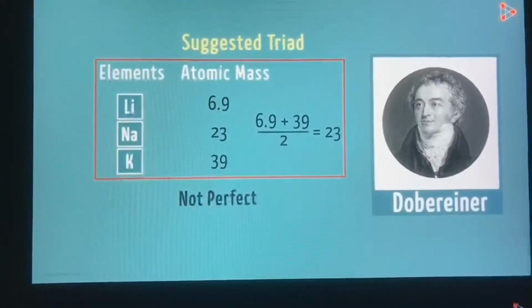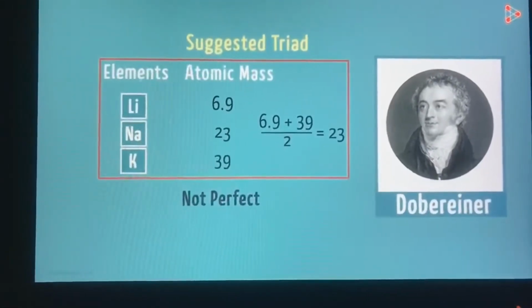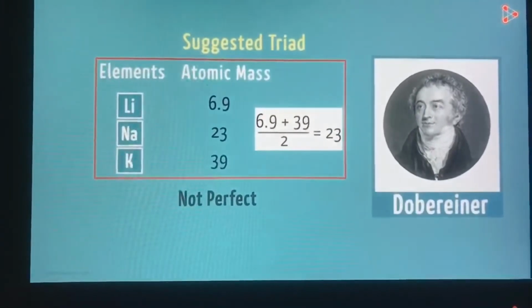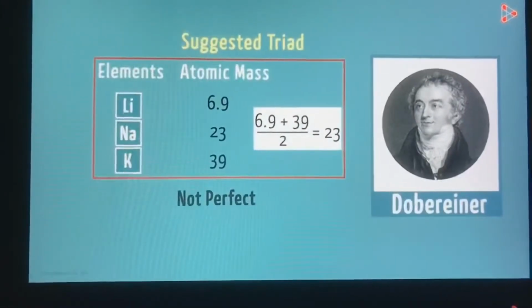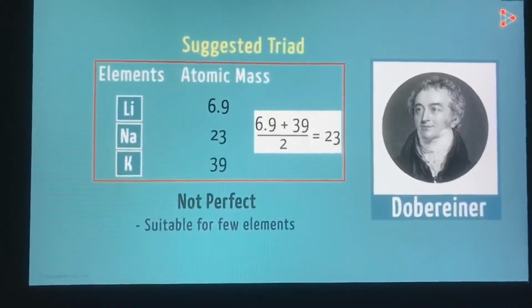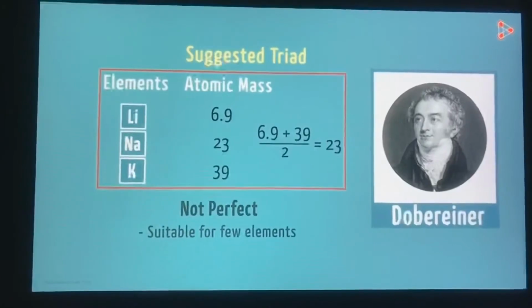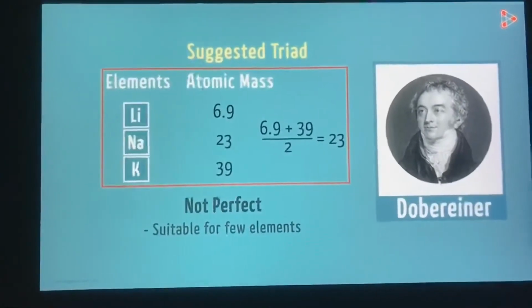However, this is not a perfect method of classification because not all elements follow this principle when arranged in triads. Also, when Dobereiner put forth the system, only a few elements were known to him. With the discovery of newer elements, this system of grouping elements didn't really work.